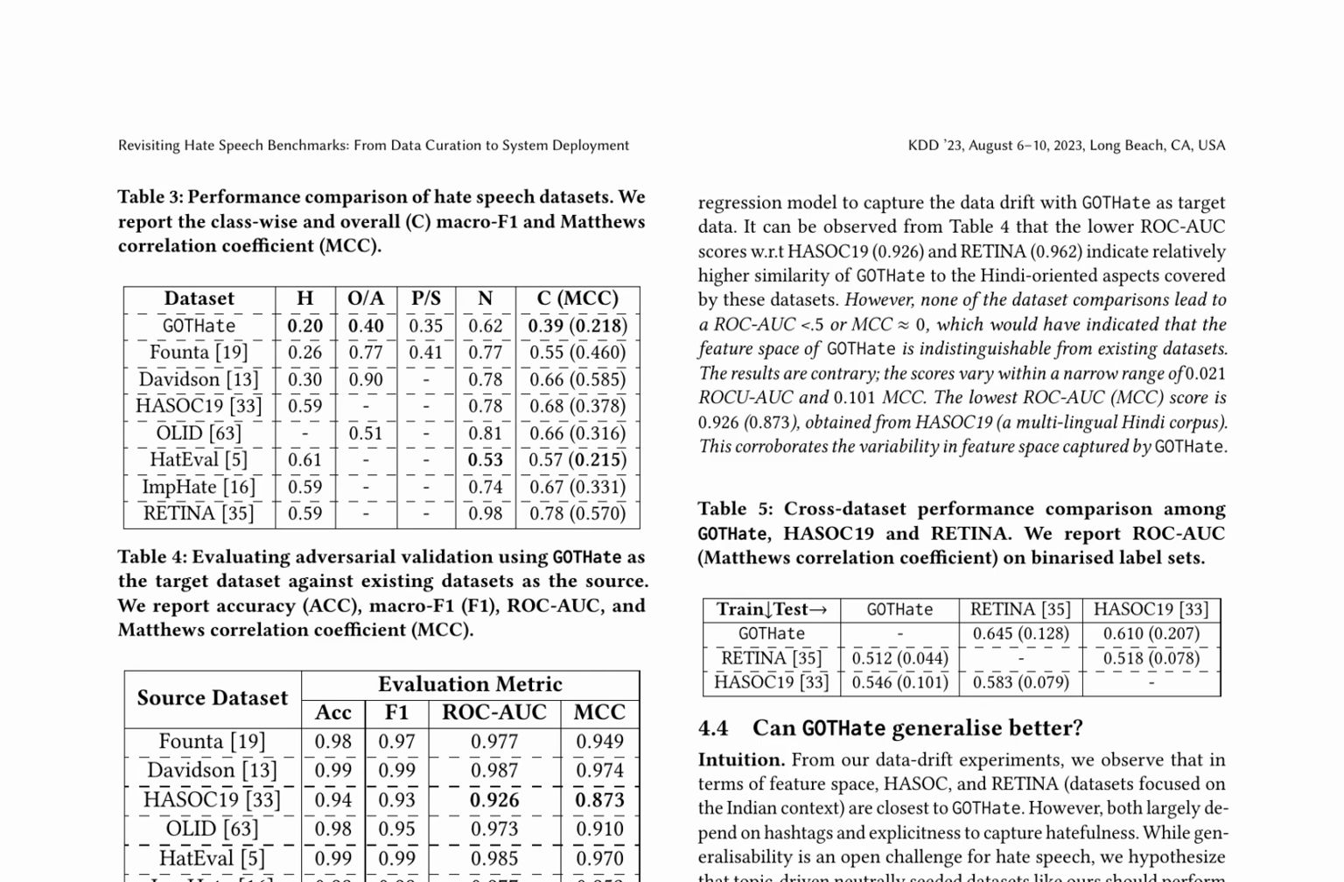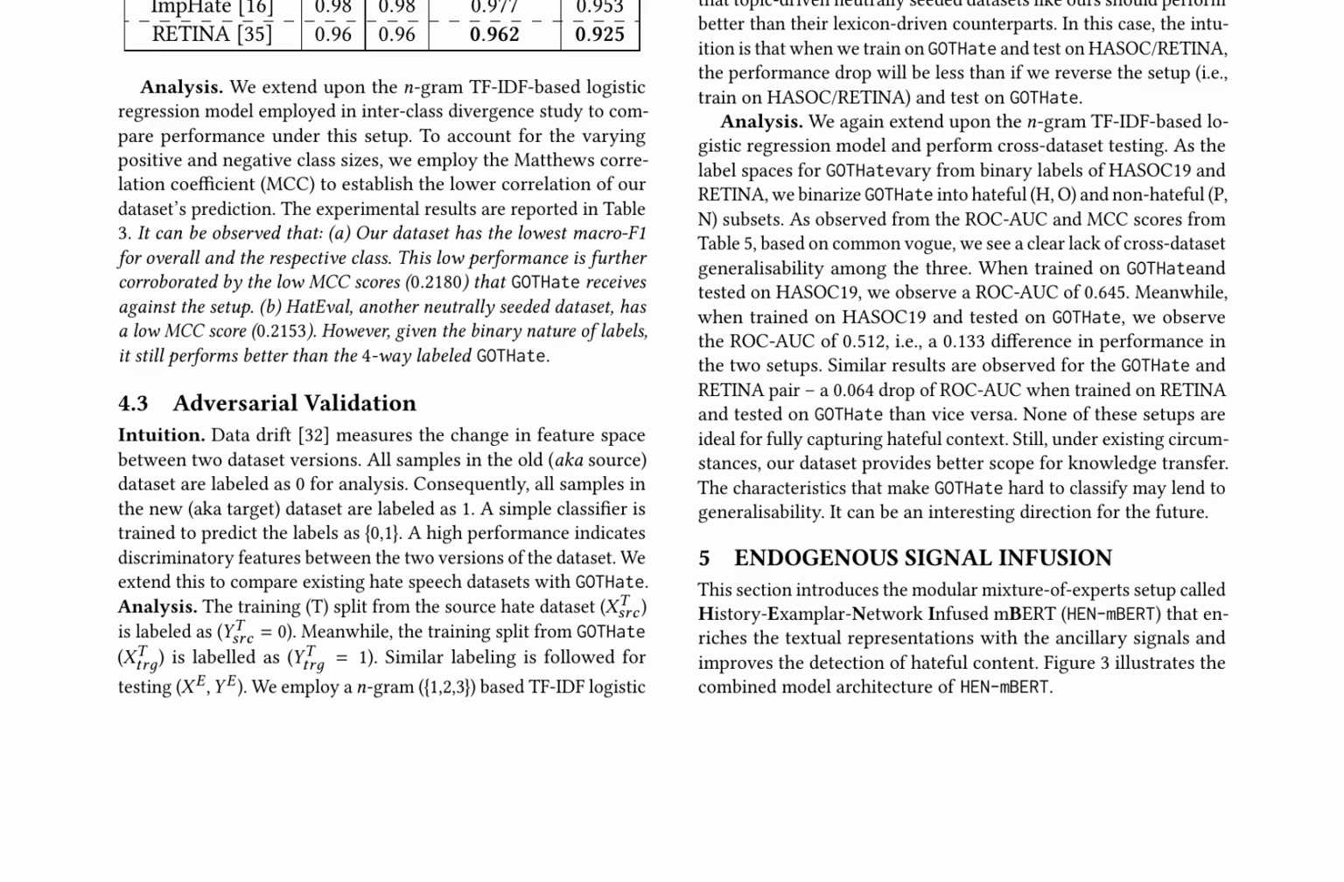The results reveal significant variations in performance among datasets, with Got Hate exhibiting the lowest macro F1 and Matthews correlation coefficient scores. Adversarial validation reveals that Got Hate shares similarities with HASOC 19 and Retina in terms of feature space. Cross-dataset performance comparisons demonstrate that Got Hate generalizes better than HASOC 19 and Retina when tested on each other's datasets. This suggests that Got Hate's lower performance is not due to a lack of generalizability, but rather a result of inherent